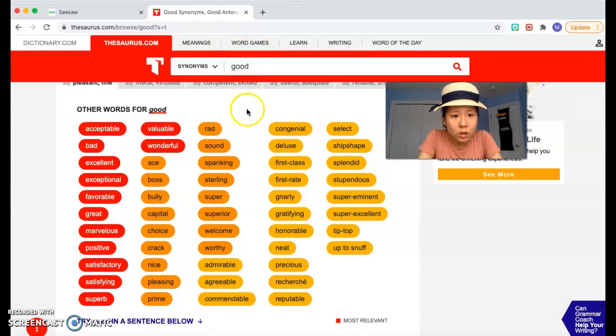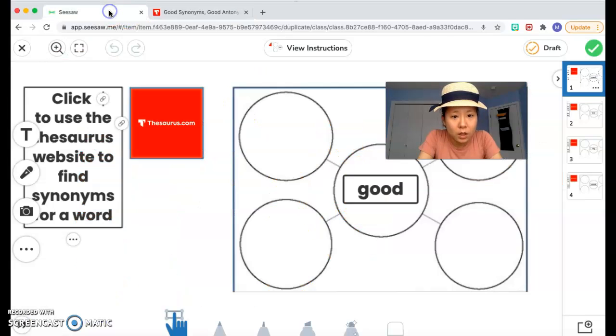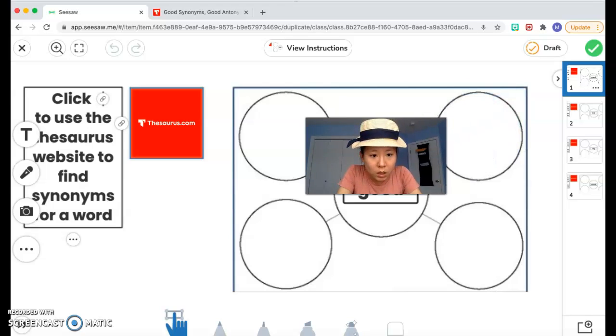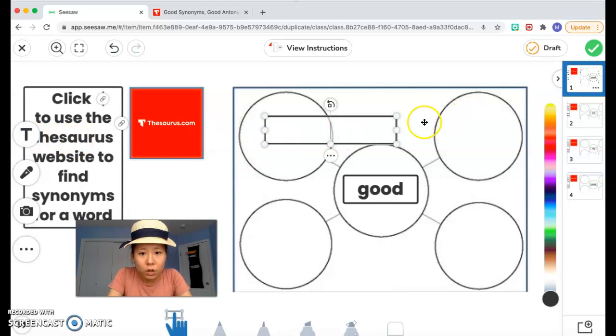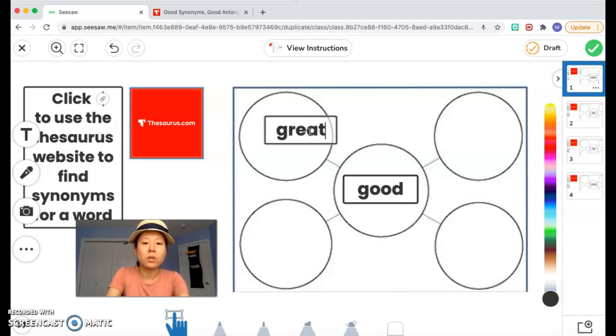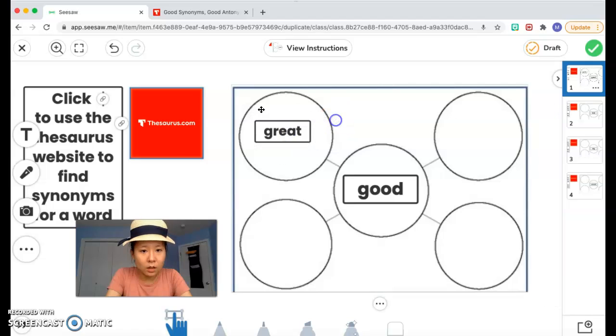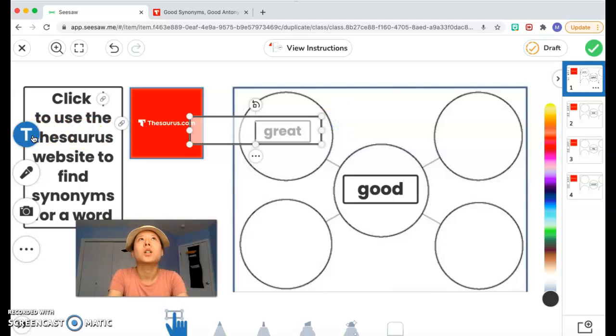So I'm going to go back to Seesaw right here. So I have to move my face. There we go. So I'm going to type 4 synonyms for the word good. So one, that was great. Okay. And then another one we saw on the list was excellent.